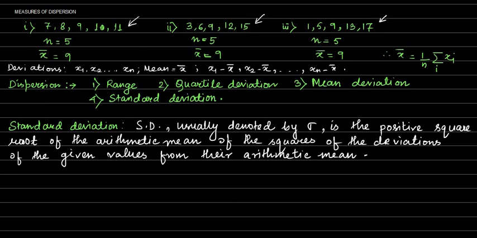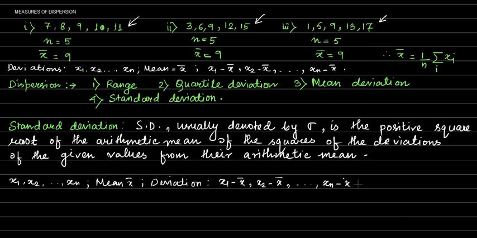Let us take a set of data, say x1, x2, ..., xn, and suppose the mean is x bar. The deviations of these data from the mean are, as we have discussed, x1 minus x bar, x2 minus x bar, and so on, xn minus x bar.